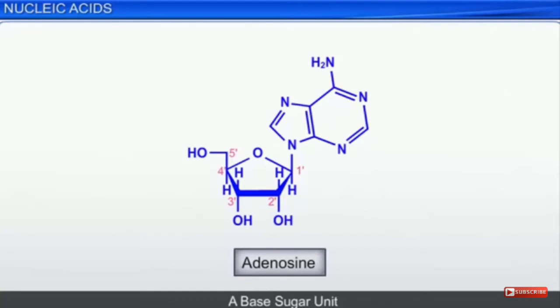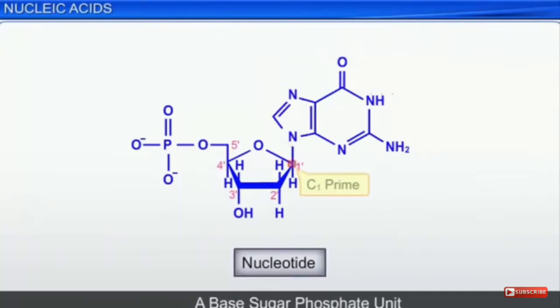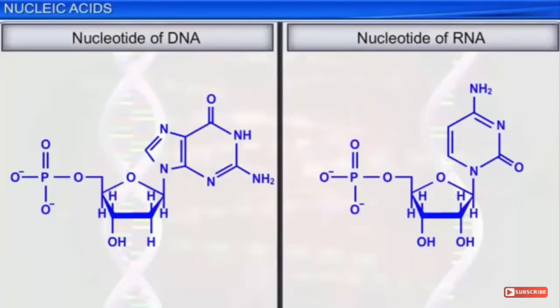You are able to see that adenine is linked with carbon number 1 of your sugar moiety. Okay, as we are able to see, at carbon number 5 we have the phosphate linkage. C1 is also known as 1 prime because where you have small dashes, it is called prime. So we have the phosphate linkage at the 5 prime and now it is called a nucleotide. First we saw that only the pentose sugar and nitrogenous base was known as nucleoside. Now you have the phosphodiester linkage, that is called your nucleotide.